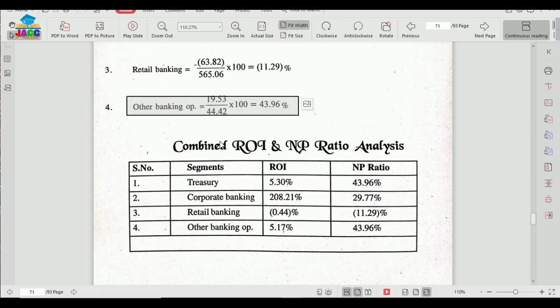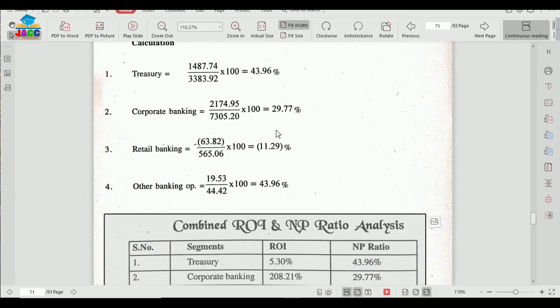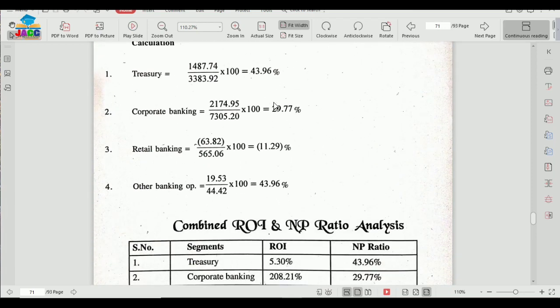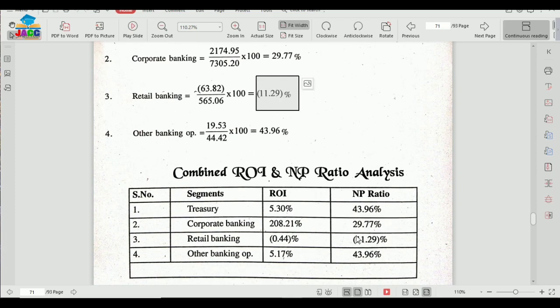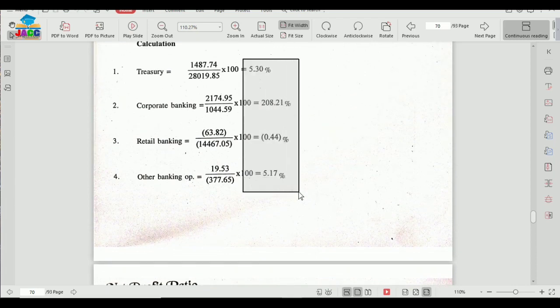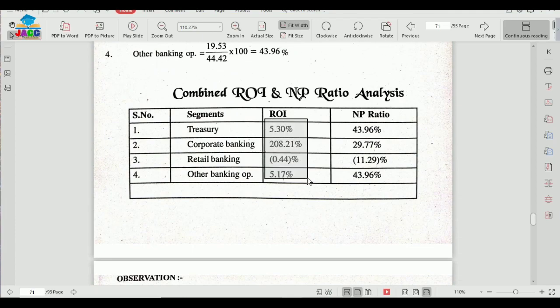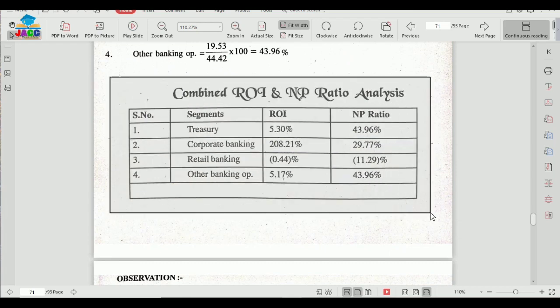And now we can lastly combine these two sorts of information we have just calculated, the return on investments and net profit ratio. Net profit ratio just calculated: 43.96%, 29.77%, and then we have 11.29% negative, and then we have 43.96% positive. As return on investments, I have taken this from here: 5.30%, 208.21, 0.44, 5.17. This information I have taken here. So this way, this is combined ROI and net profit ratio analysis.